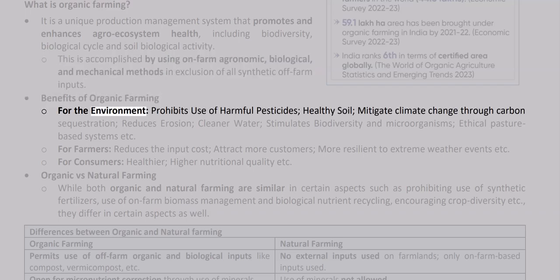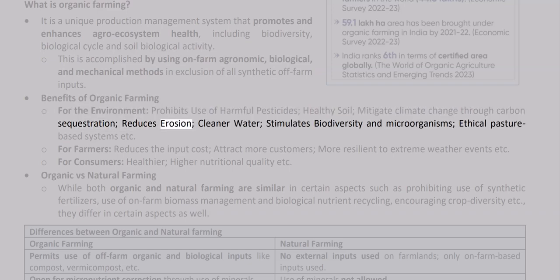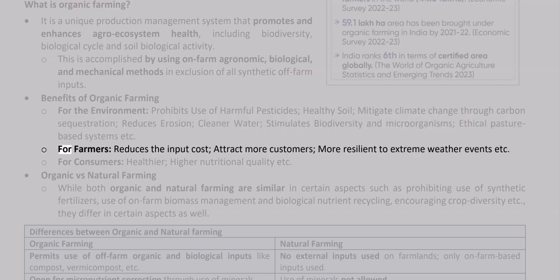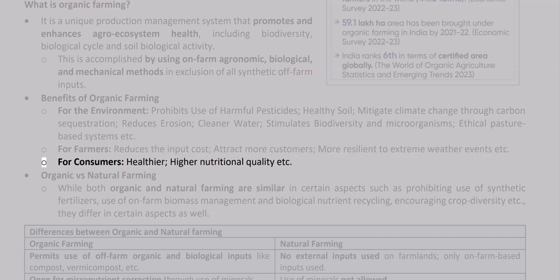Benefits of organic farming for the environment: prohibits use of harmful pesticides, healthy soil, mitigates climate change through carbon sequestration, reduces erosion, cleaner water, stimulates biodiversity and microorganisms, ethical pasture-based systems, etc. For farmers, it reduces the input cost, attracts more customers, and is more resilient to extreme weather events, etc. For consumers, healthier, higher nutritional quality, etc. Organic vs natural farming.